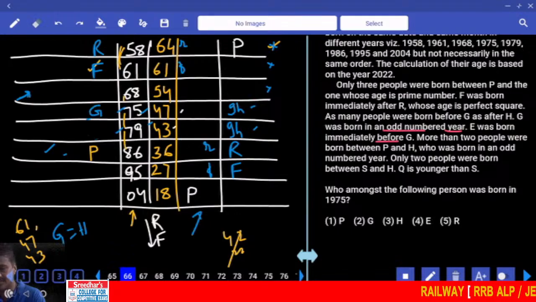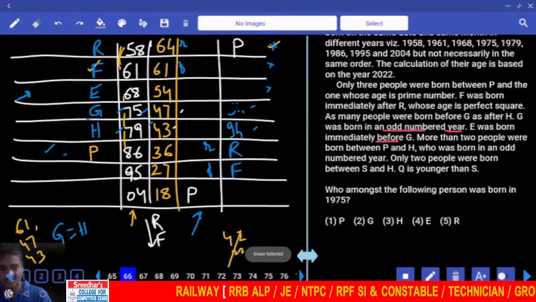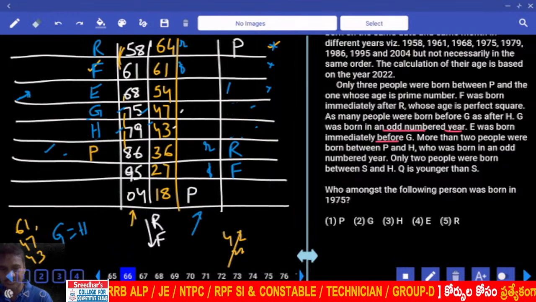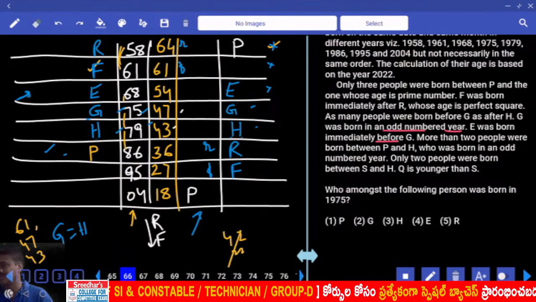If G is here, H must come here. If H is here, and E is immediately before. And E, G and H must be together. Now here again, E, G and H must be together. Then what is the order we have? E, G and H. Now this is E, G and H. Is that fine?